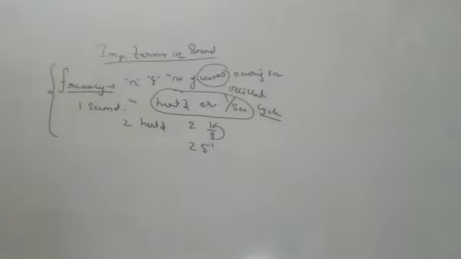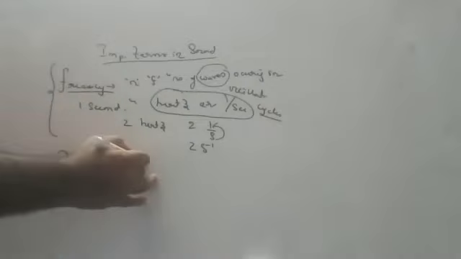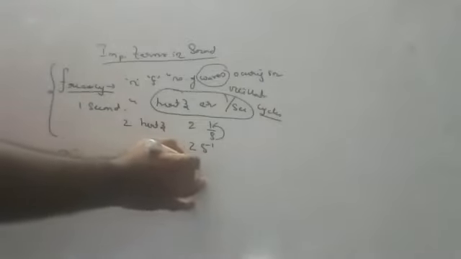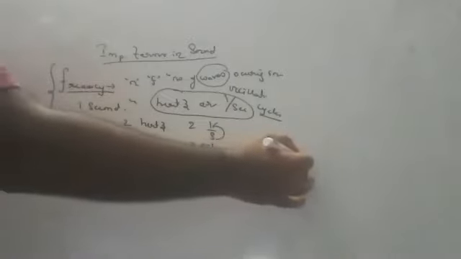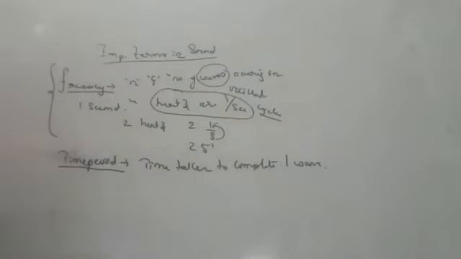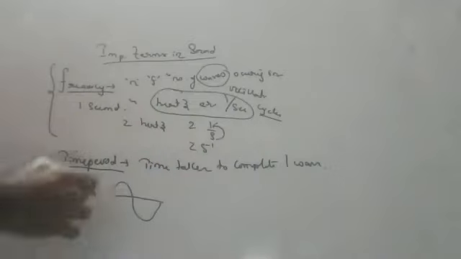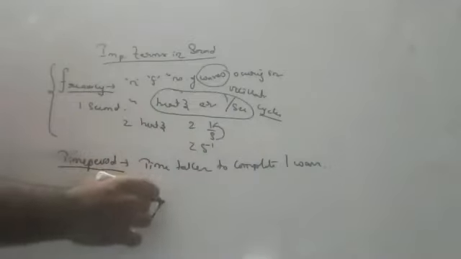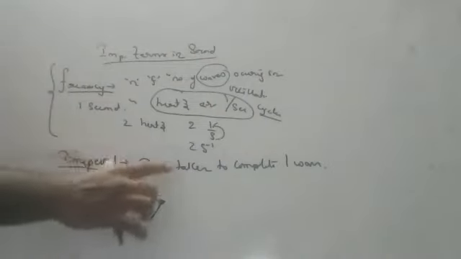Okay, children, now coming to the next one, time period. What is time period? Time period is the time taken to complete one wave or one oscillation or one cycle. Means children, suppose one wave is like this. From here to here, how much time is it taking? That is called time period. Time period means time taken to complete one wave.